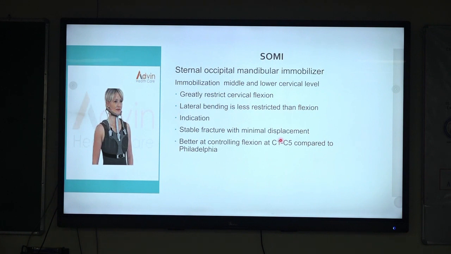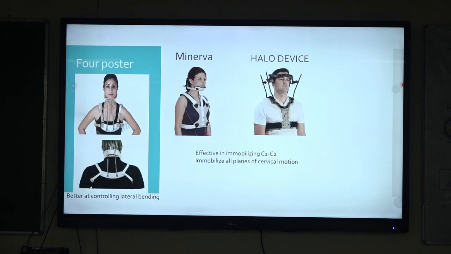Next, coming to the cervicothoracic rigid orthosis. This is the sternal occipital mandibular immobilizer, SOMI. It is more effective in limiting cervical flexion, and it is comfortable for patients who require supine positioning because there is an occipital pad that can swivel away. Again, the lateral bending restriction is less in SOMI, and indications are stable fractures with minimal displacement, and it is better at controlling flexion at C1 to C5 compared to the Philadelphia collar.